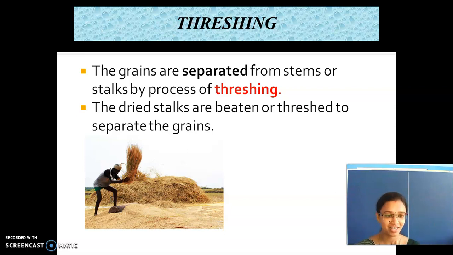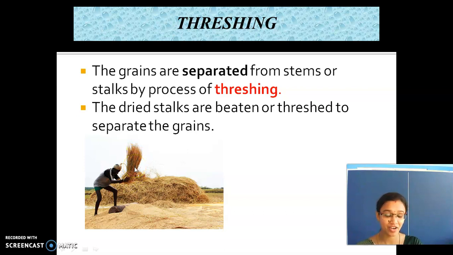After the crops are grown well and dry, they are harvested. After harvesting, the grains have to be separated from the stalks. The stalks are nothing but this stem part.